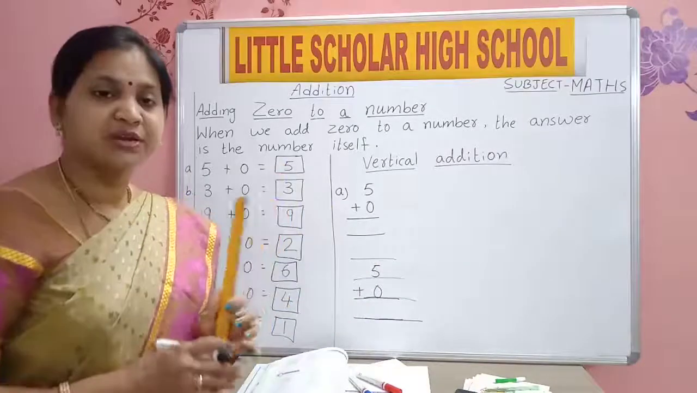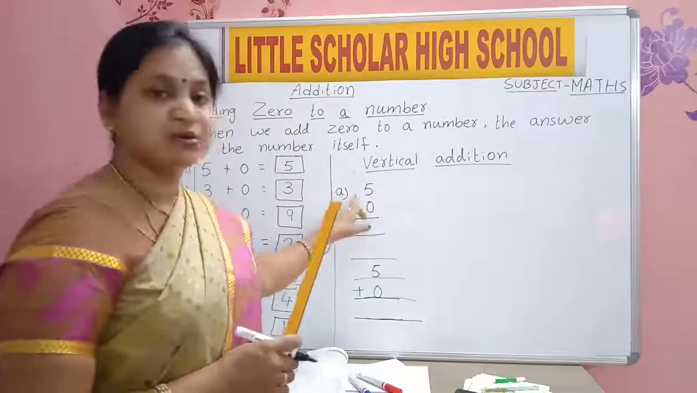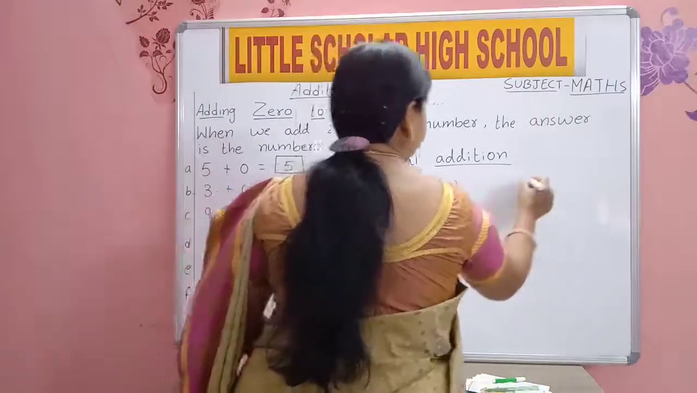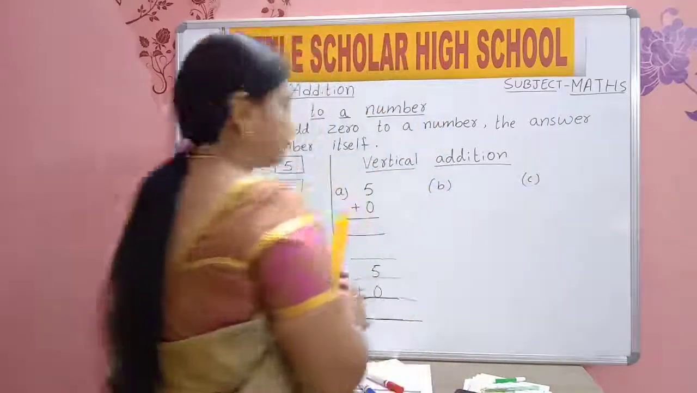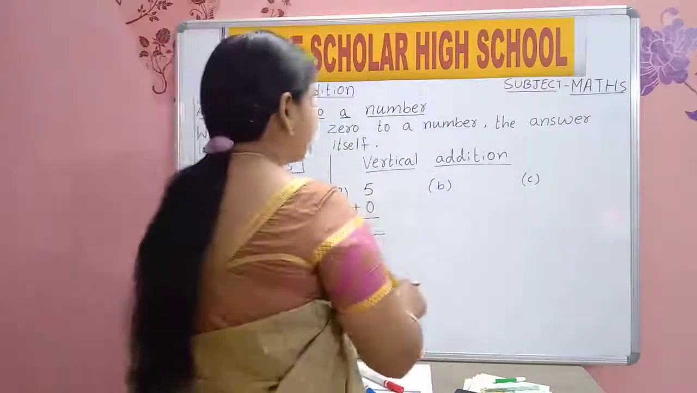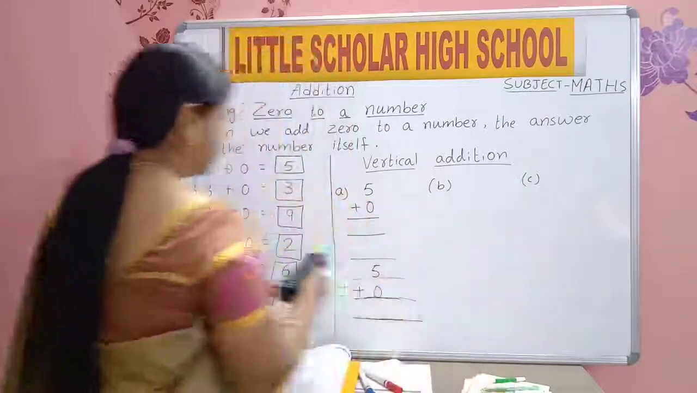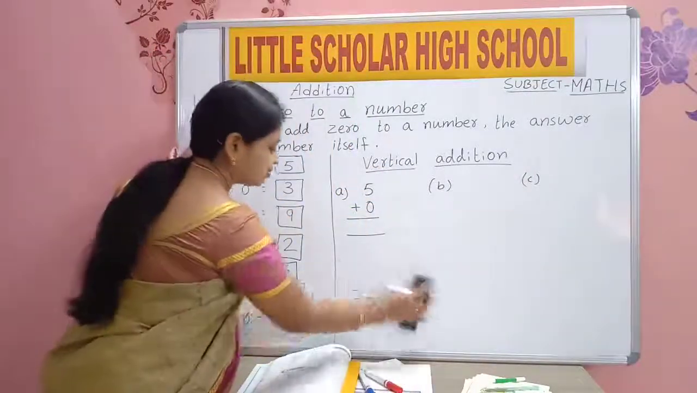In one row you can do 3 sums: A, B and here C. After finishing these 3 rows, then you will leave one line and you will write D, E, F down. Understood?